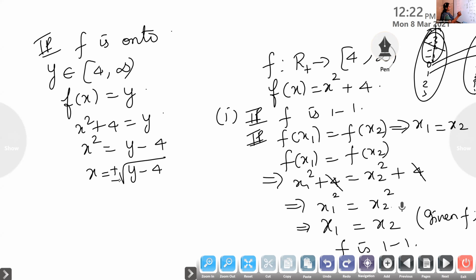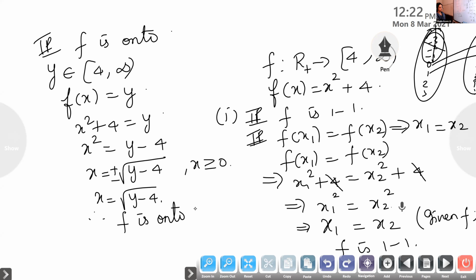But y belongs to closed 4 to infinity, so surely we will not get negative. X will surely be greater than or equal to 0, so we'll take only the positive value. X is equal to root of y minus 4. Therefore, f is onto.